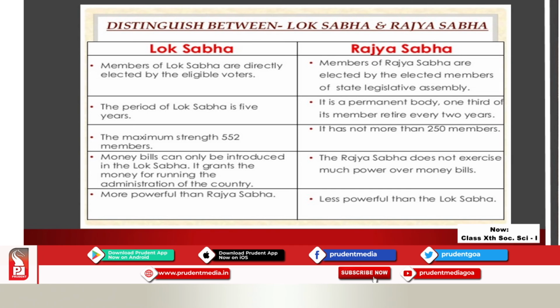What are the points of difference between Lok Sabha and Rajya Sabha? The members of the Lok Sabha are directly elected by the people. On the other hand, the members of Rajya Sabha are elected by the elected members of the State Legislative Assembly, the MLAs. The term of Lok Sabha is 5 years. On the other hand, the Rajya Sabha is a permanent body. It cannot be dissolved, but its members retire after every 2 years. The maximum strength of Lok Sabha is 552. On the other hand, the maximum strength of Rajya Sabha is 250.